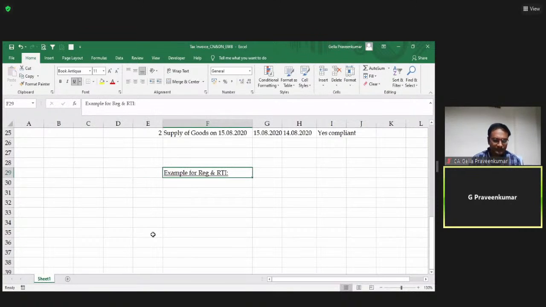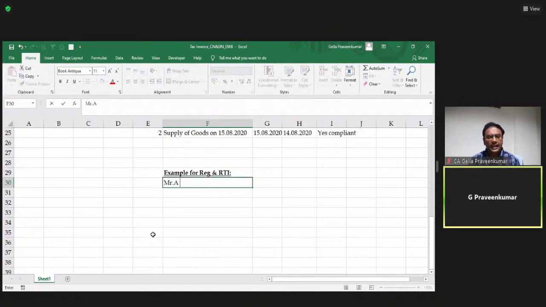Now, let us understand that Mr. A is liable for registration on 17th July 2020.